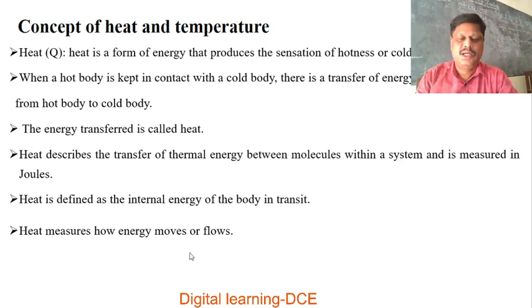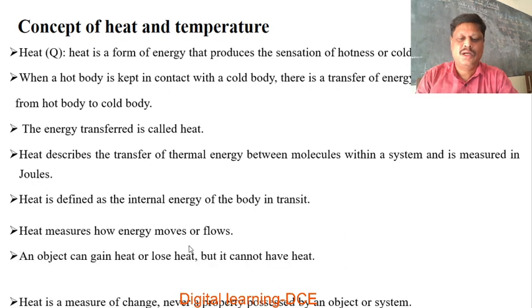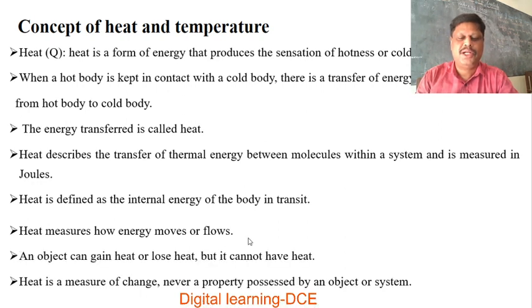Heat measures how energy moves or flows from one body to another body. An object can gain heat or lose heat, but it cannot have heat. It can gain energy by being supplied energy, and it can lose heat by giving heat energy to another body, but it cannot have heat.